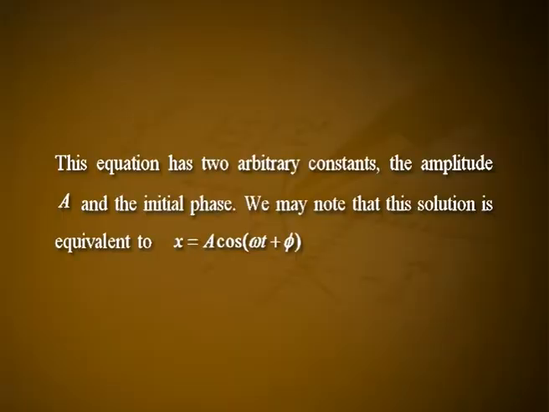Let us write a1 plus a2 is equal to a sin phi and i into (a1 minus a2) is equal to a cos phi, where a and phi are two independent real constants. Thus, one obtains x is equal to a into sin(omega t plus phi). This equation has two arbitrary constants, the amplitude a and the initial phase. We may note that this solution is equivalent to x is equal to a into cos(omega t plus phi).